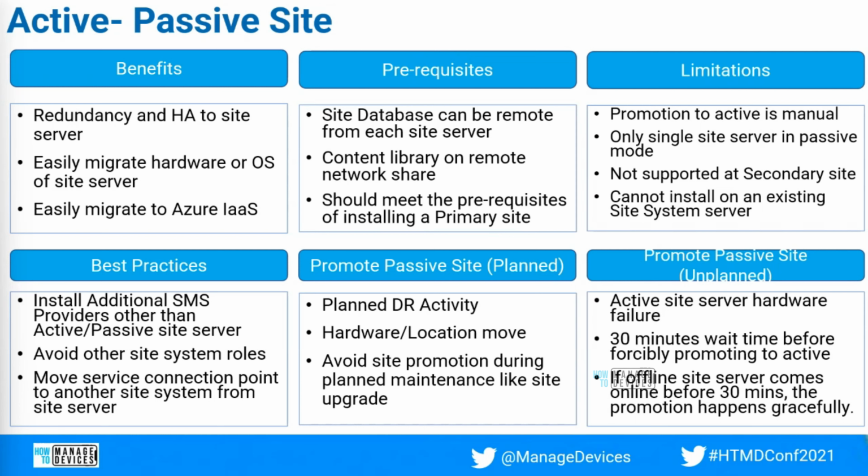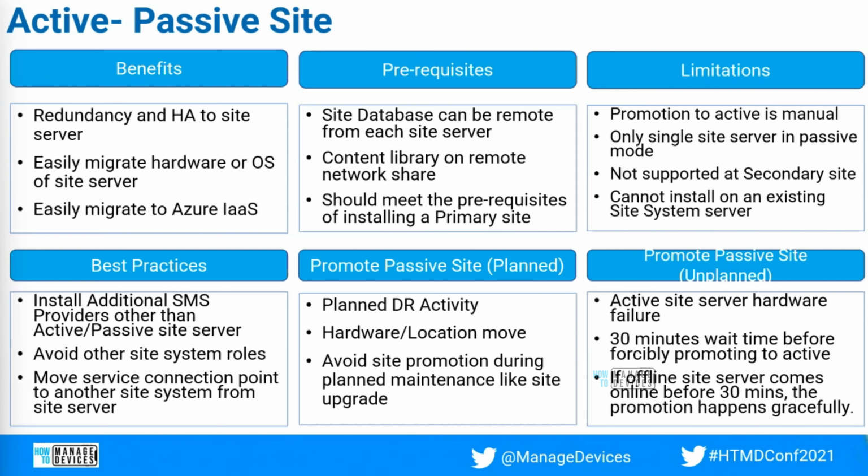And what happens in the case of the unplanned? Your active server goes down unexpectedly, and you have to bring in the passive site. So you can connect to any of the other SMS providers and activate the promotion. What it will do is wait for 30 minutes just to check whether the current active one is coming back or not.